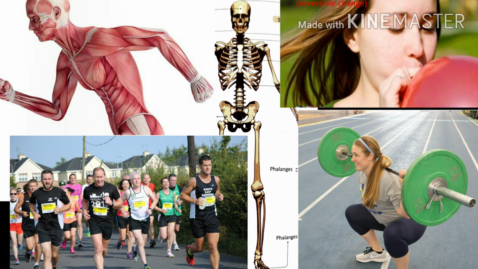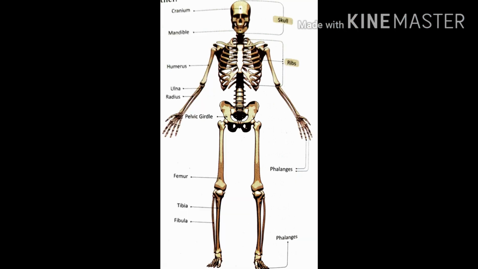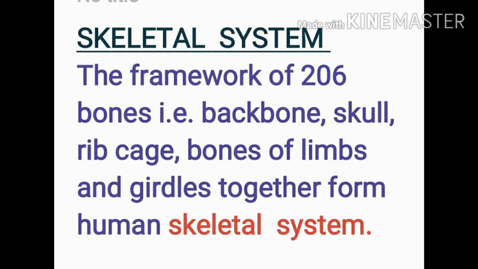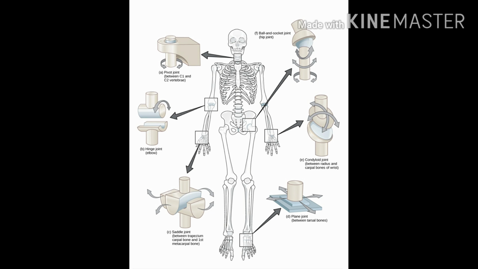Yes, there are different activities that you can see in here in the picture. What is this? This is the skeletal system, right? It has a main role in the movement, but this is supported by various other features. So what is the skeletal system? The framework of 206 bones in a fully developed adult, which includes the backbone or vertebral column, skull, rib cage, bones of limbs and girdles, right? These all make the skeletal system.